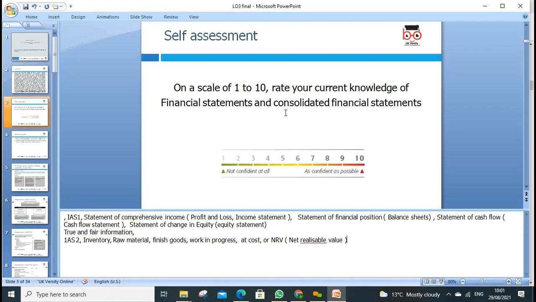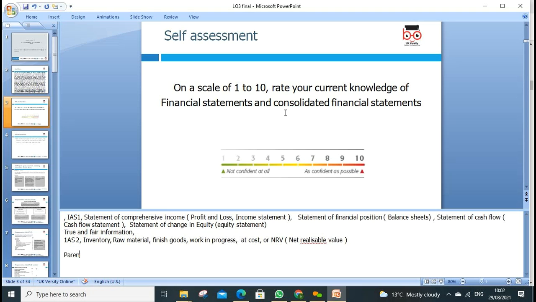We discussed various standards in the previous lesson. Today's lesson we will discuss about groups. If we take over another company or we merge with another company, what will be the criteria or the rules to prepare the financial statements? There can be different issues, the timing, the legislations. Each country has different standards, but here we're looking at the International Accounting Standards. We can discuss IAS 27 and IFRS 3, the combination of two businesses when we combine them. So different treatment. I'll try my best to cover everything.